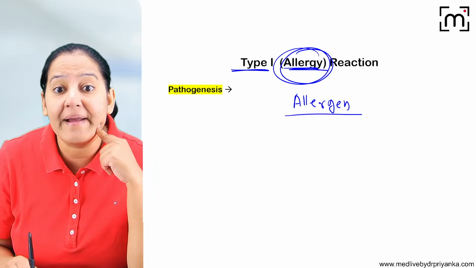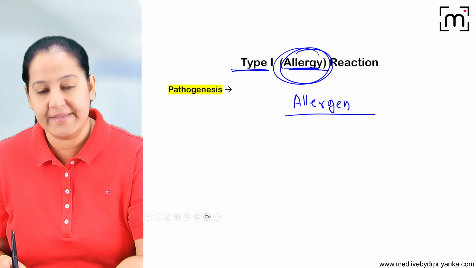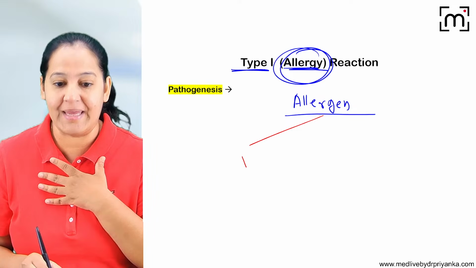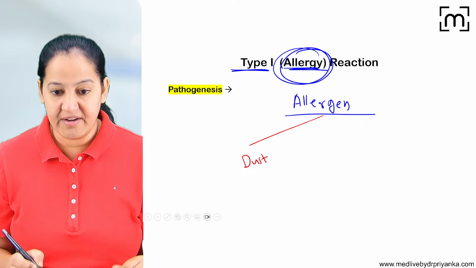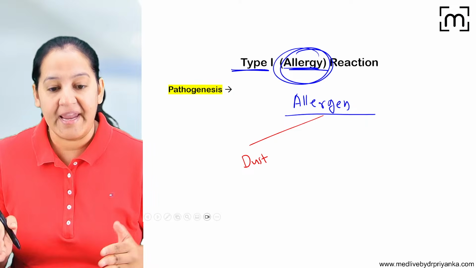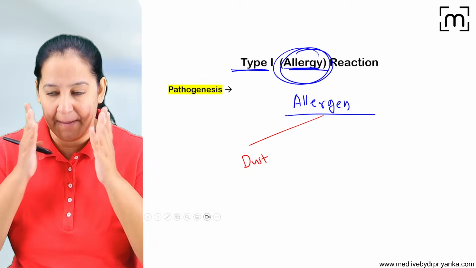For allergy we require an allergen. The allergen can be different. For example, I'm having allergy with dust. So whenever I come in contact with the dust, I inhale the dust. I have sneezing and my face becomes red.